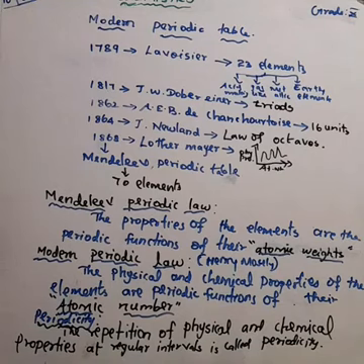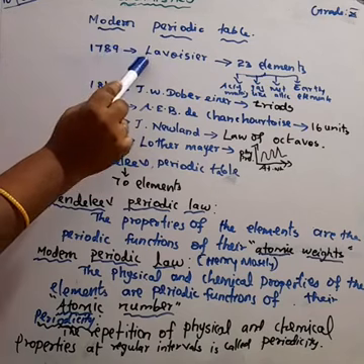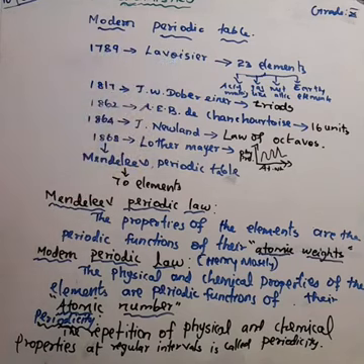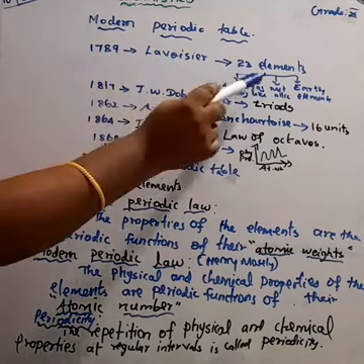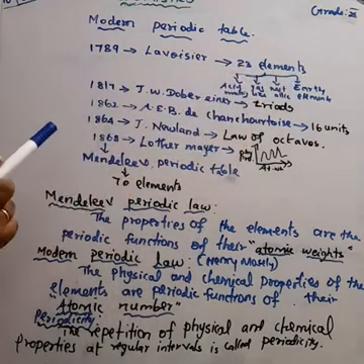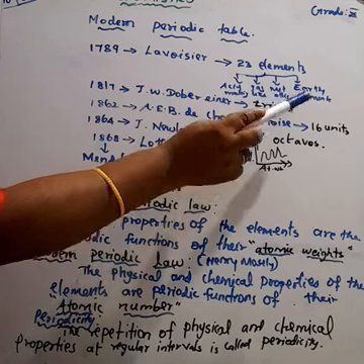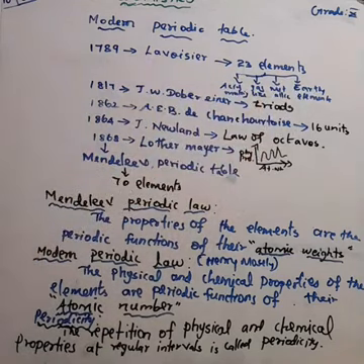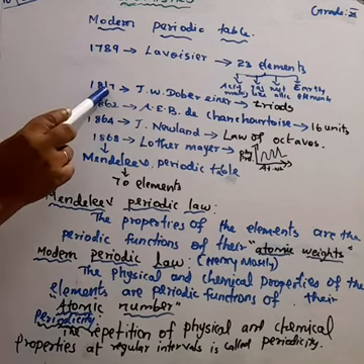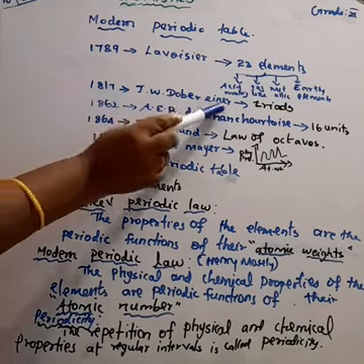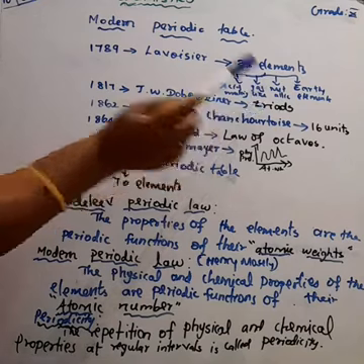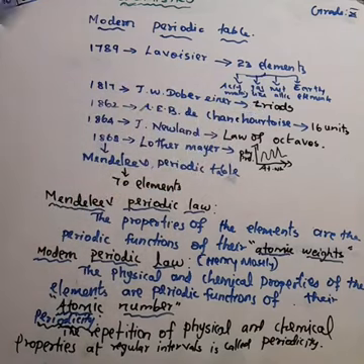According to Antoine Lavoisier in 1789, he grouped the elements into 4 groups: acid making elements, gas like elements, metallic elements, and earthy elements. Then in 1817, J.W. Dobereiner arranged the elements into triads, but he could not extend this concept.